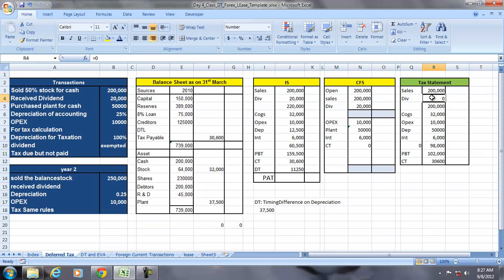The deferred tax is not charged on that permanent difference. So the profit for taxation is not the same as the profit for accounting because of the dividend and because of depreciation. But the dividend is a permanent difference and depreciation is a temporary difference. So deferred tax is not paid, so deferred tax will appear as a liability on the balance sheet.